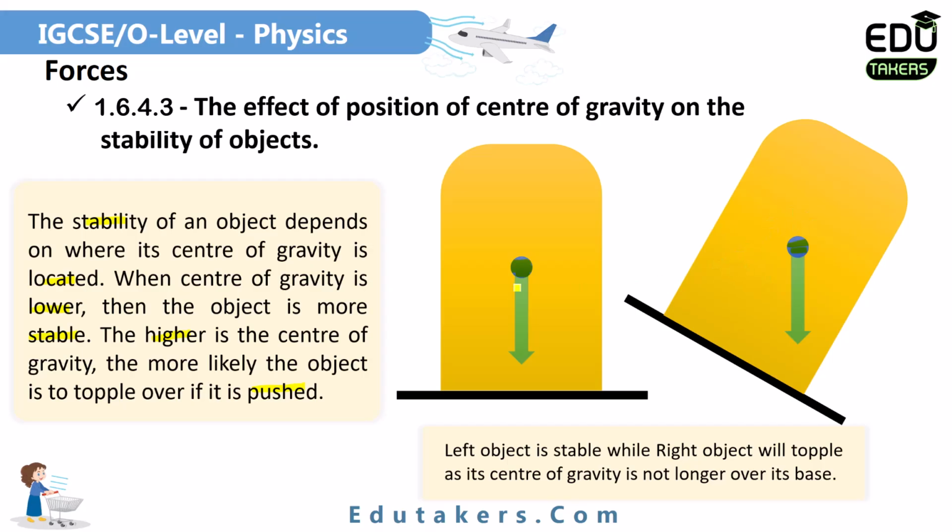So the left object is stable, while the second object is not stable. It will topple as its center of gravity is not over its base.